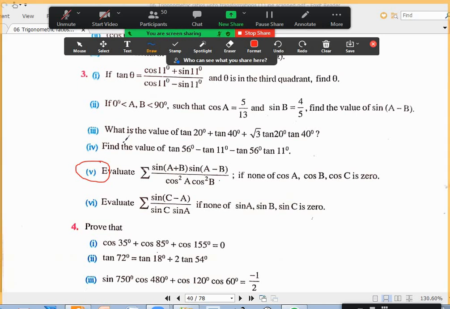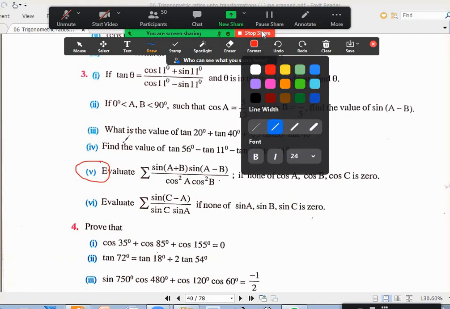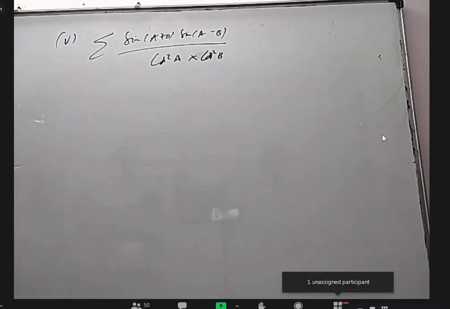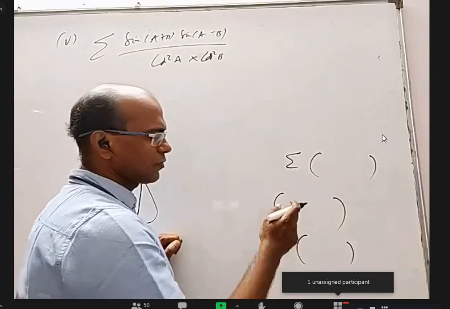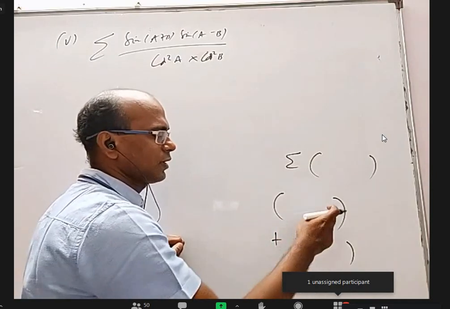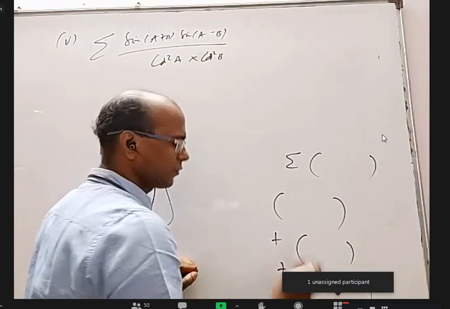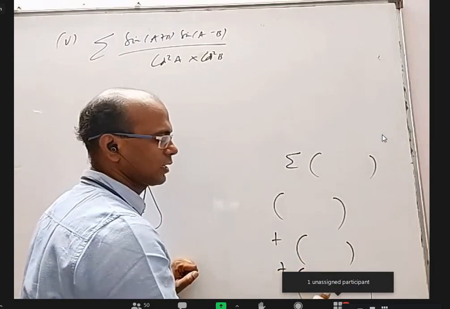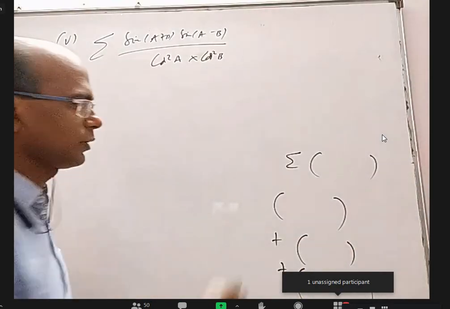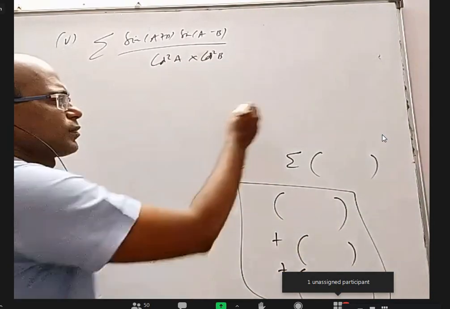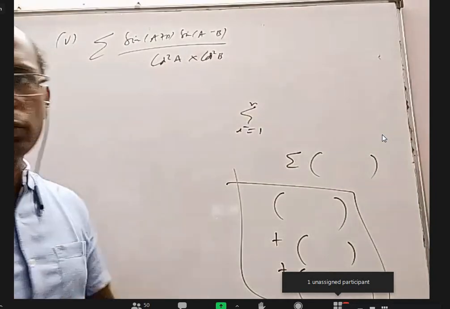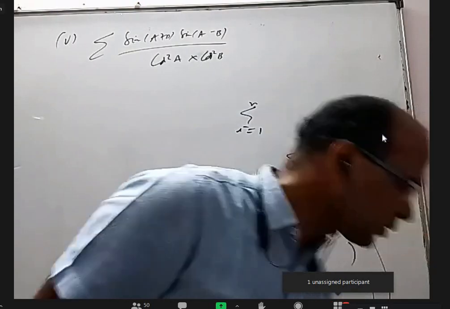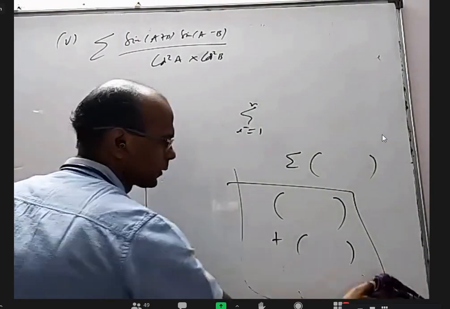Sir, they give sigma notation here. In trigonometry, whenever sigma is there, what it means is you have some expression, write the same expression in the next expression, wherever A is there, write B, wherever B is there, write C, wherever C is there, write A. And again, from this to this, wherever A is there, write B, wherever B is there, write C, wherever C is there, write A. Only 3 times. It is not like sigma i equal to 1 to n. In trigonometry, sigma means only 3 terms. From one term, how will you go to the next term? Cyclic order. Replace A with B, B with C, C with A. Is it okay? Okay, sir.